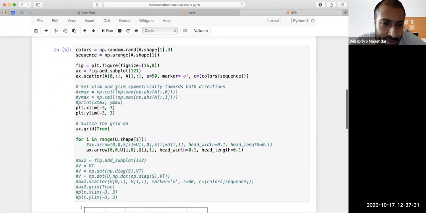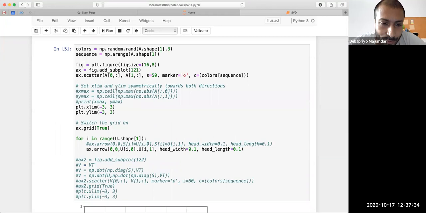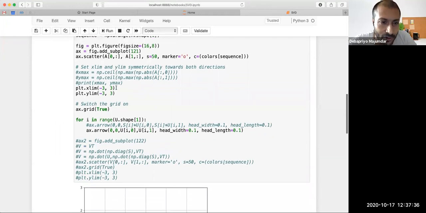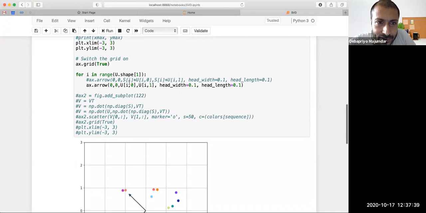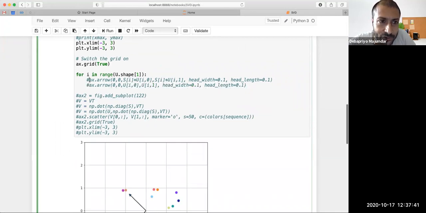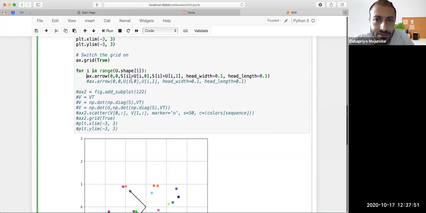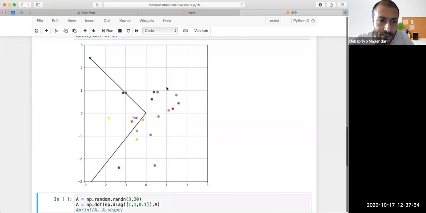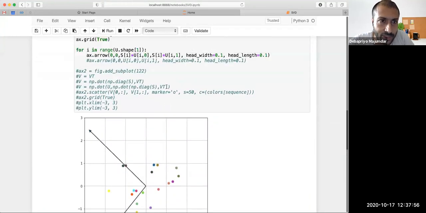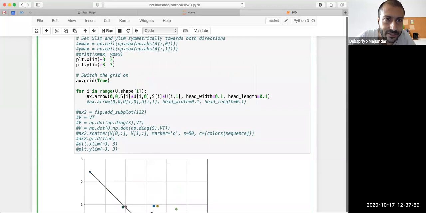The singular vectors also have weights, and the weights are the singular values. So instead of simply drawing the singular vectors, we draw the singular vectors with their weights. What I'm doing here is, instead of drawing u, I'm actually drawing u multiplied by the corresponding s. It has gone a bit outside, so let's change the limits a bit. I tried to do this automatically, but somehow it was giving me a lot of trouble.